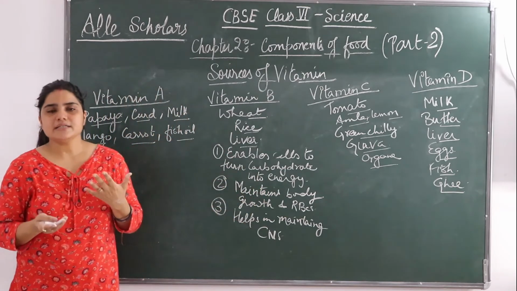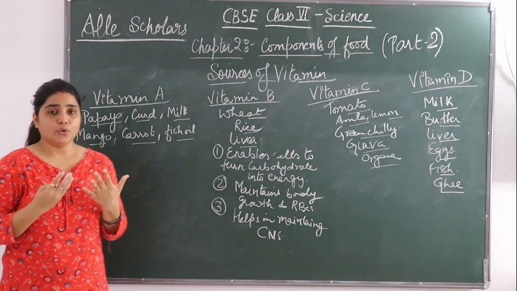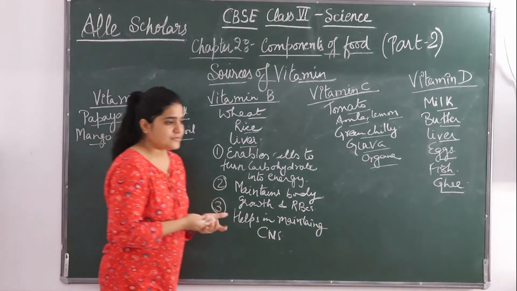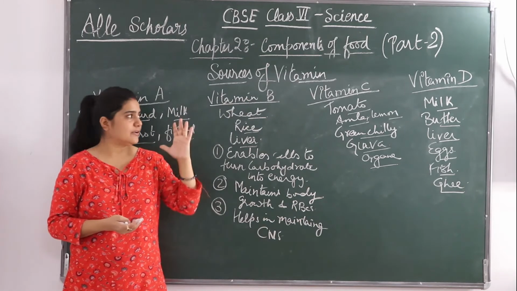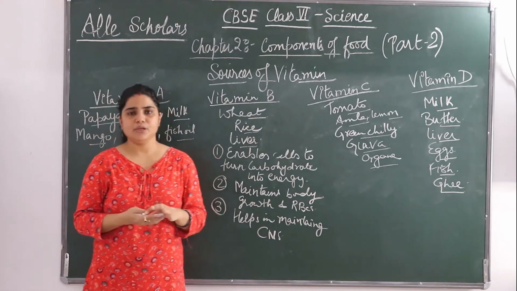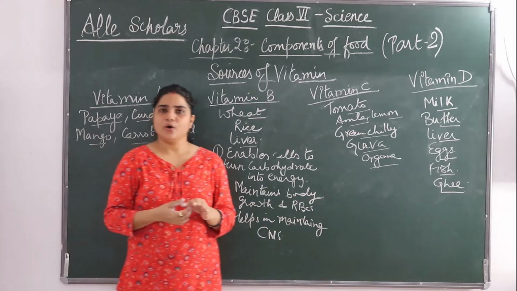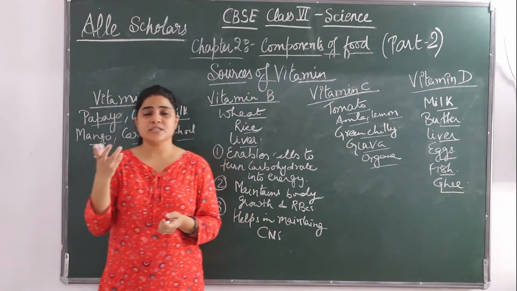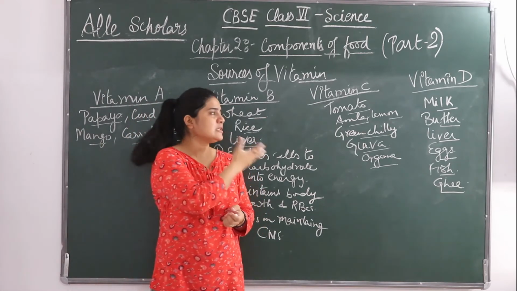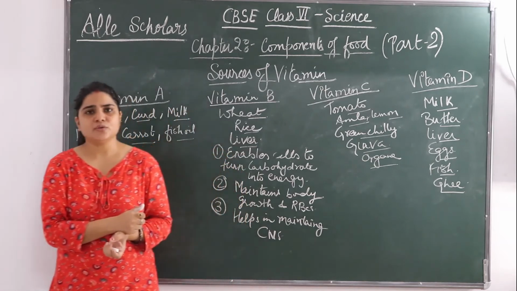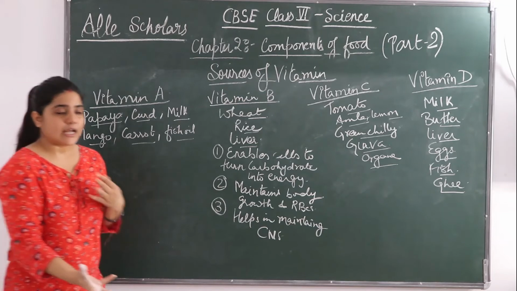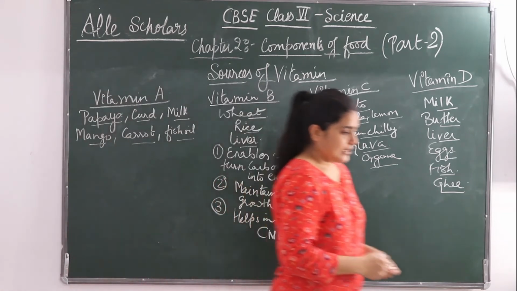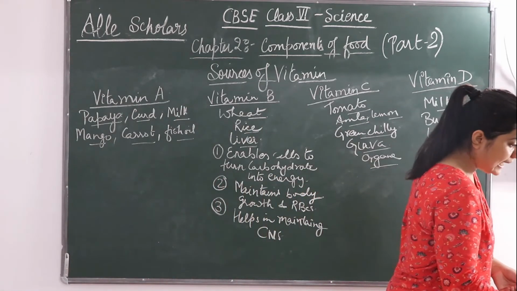Nowadays, due to less exposure to sunlight, we are getting many deficiency diseases related to vitamin D. Many people, you must be hearing, have a common problem with bones nowadays. This is also because vitamin D is decreasing in our body, because nowadays nobody sits in the sun. We don't expose our body to sunlight.